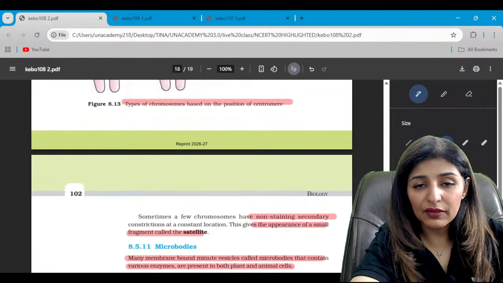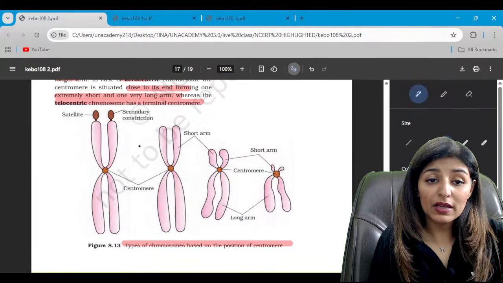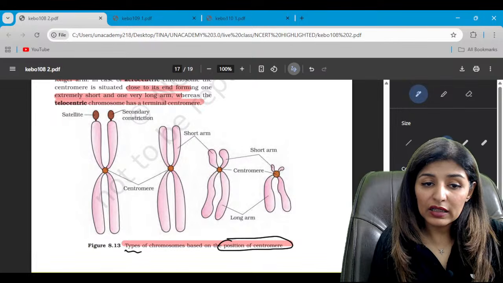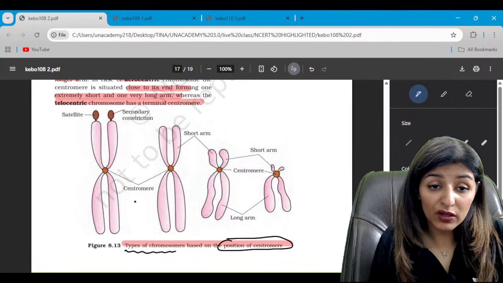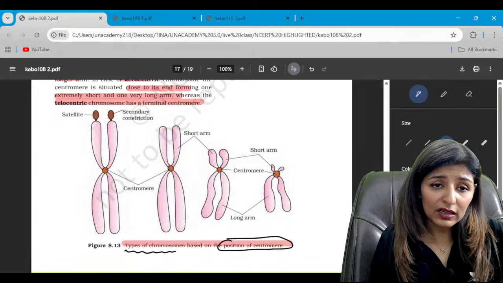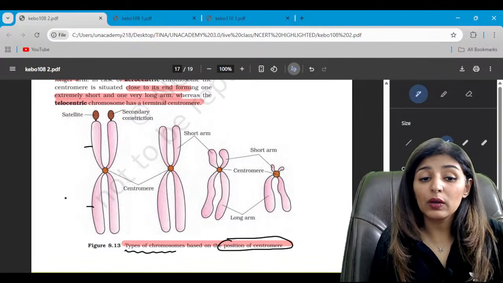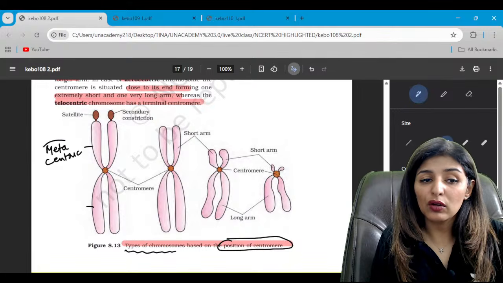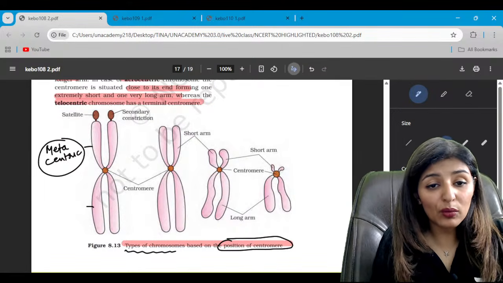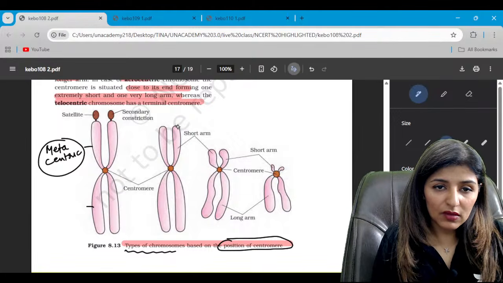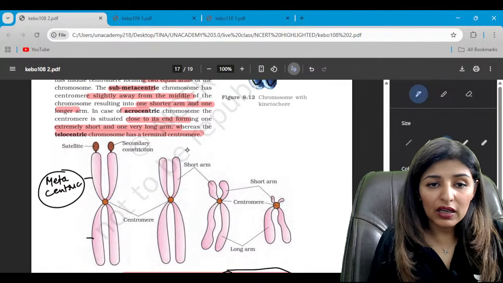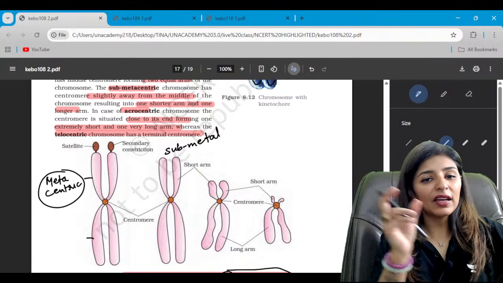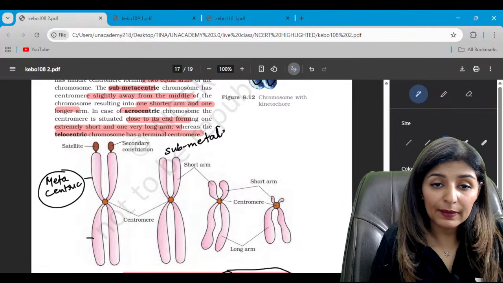Right? Now look at the different types of chromosomes. Now based on the position of centromere, see what is the criteria? Types of chromosome. The criteria is position of centromere. When the centromere is right in the center, so both P and Q arms are equal, this one is known as metacentric. This one is called metacentric chromosome. Then when the centromere is slightly away, it is known as submetacentric. S for slightly away and S for submetacentric.